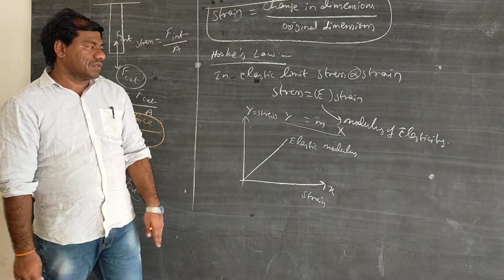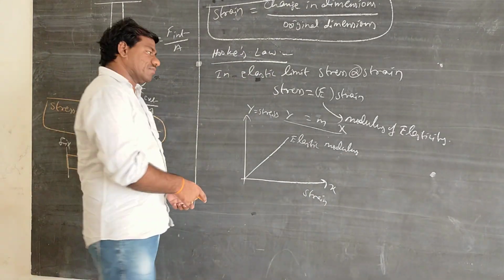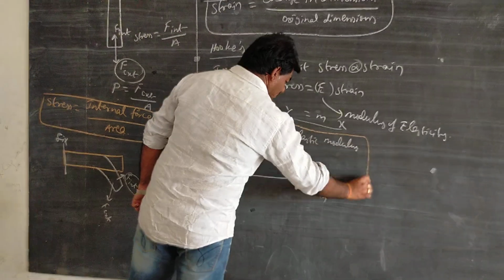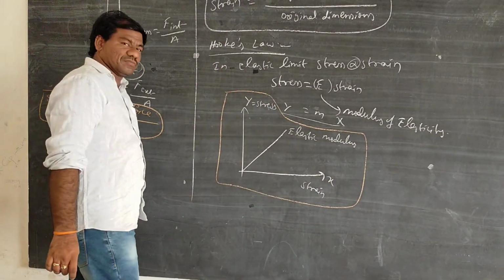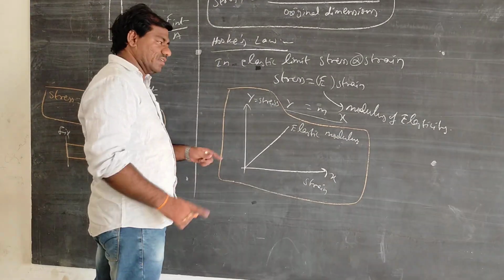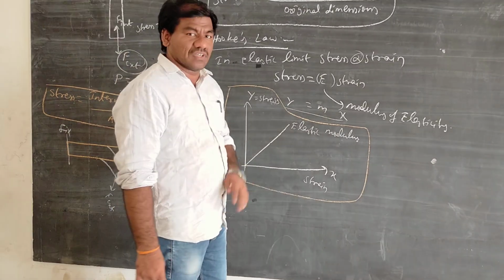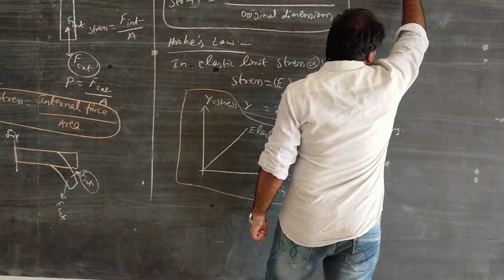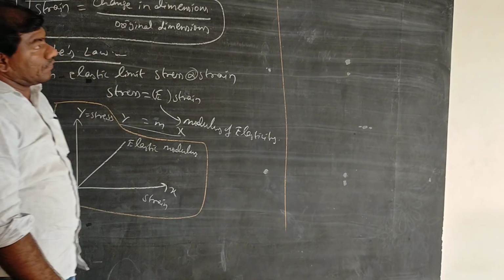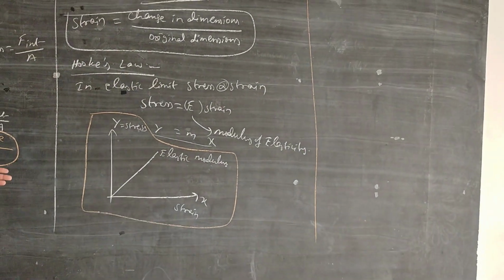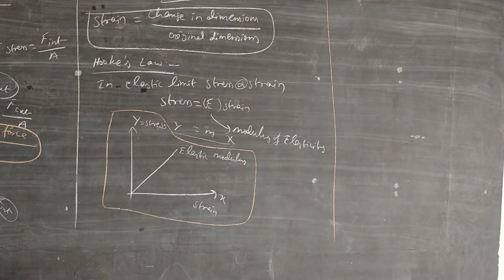Okay, so this is how we are going to plot the graph for stress versus strain. This is just a basic idea I'm giving you, and further on, for different materials we will have different types of graphs. We will see that there. Now, you can make a note of this very clearly.